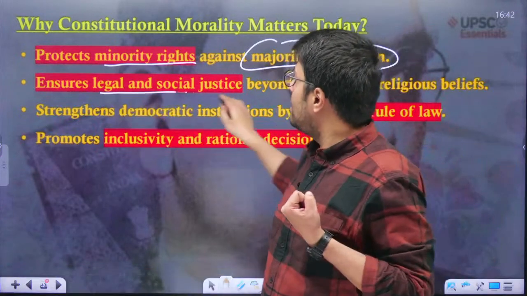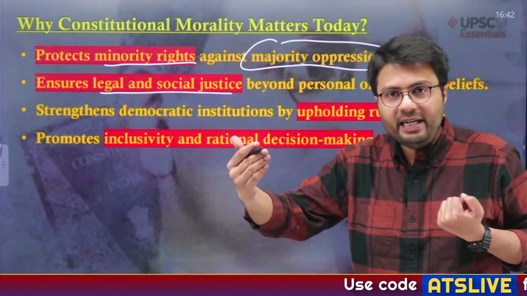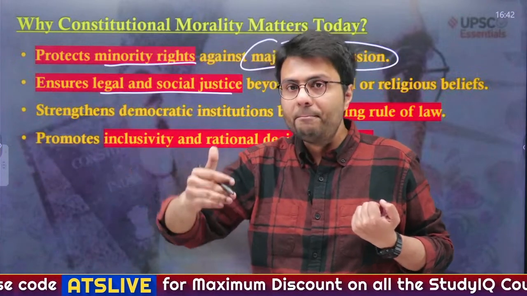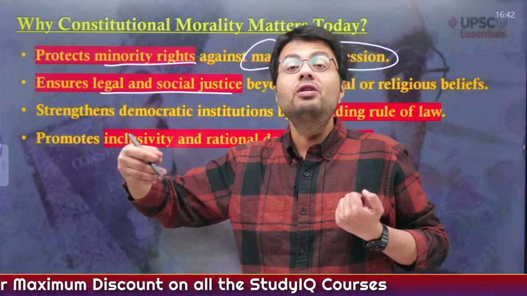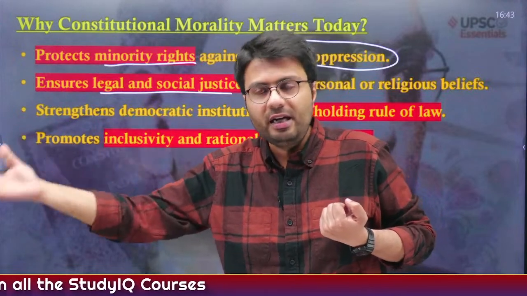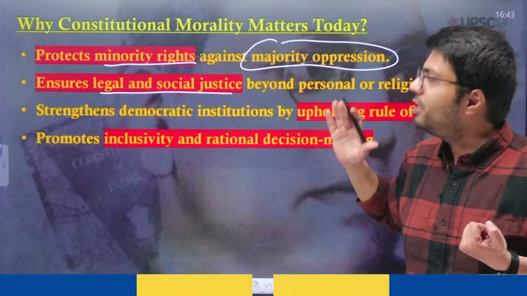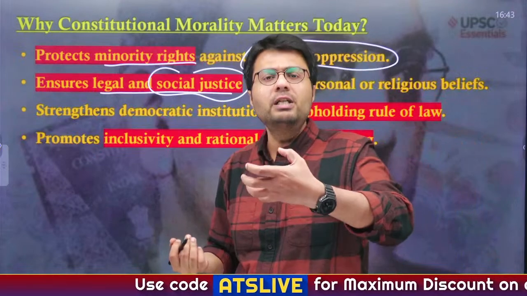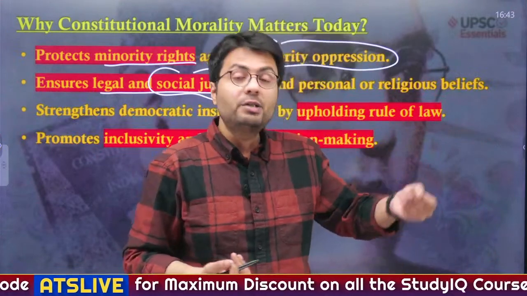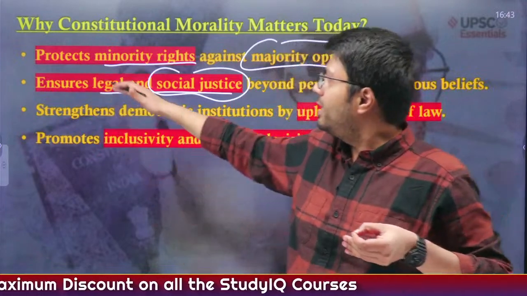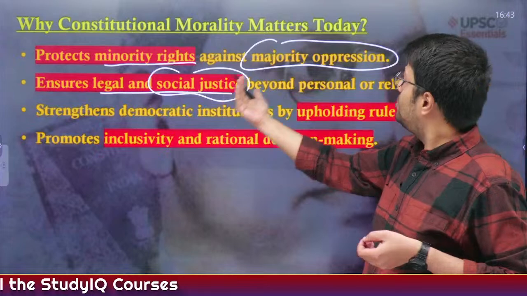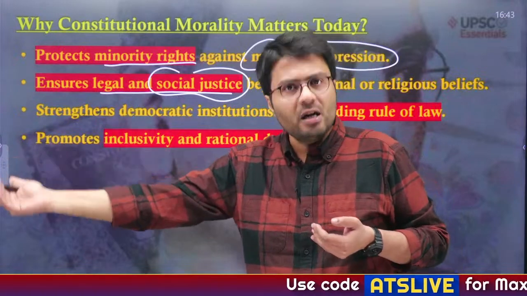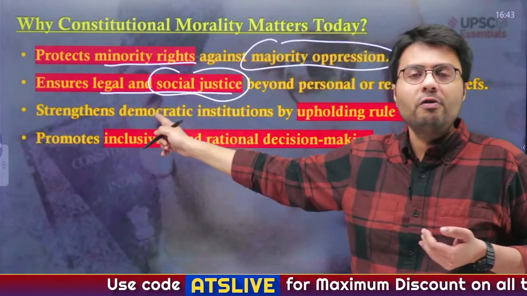Also, it ensures legal and societal justice. As I told you, society in general discriminated between man and woman, preventing women from entering temples, and making the divorce process so easy that just by uttering triple talaq three times, you would be granting divorce to the wife. It shouldn't be so. That is why it provides social justice to people belonging to marginalized sections. It provides reservation to marginalized communities. It provides the right to equality of women. This is how it ensures both legal and societal justice, which is beyond our personal and religious beliefs, because personal and religious belief might discriminate between one person and another, but the law of the land, the constitution of the land, shouldn't do so.